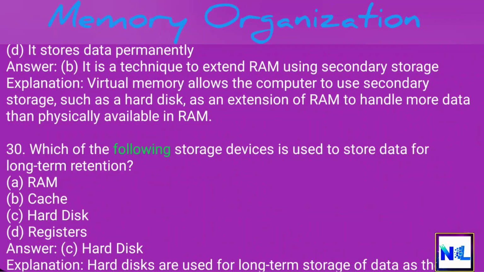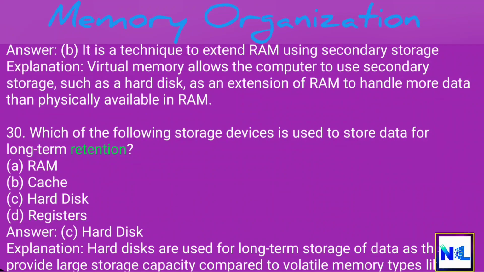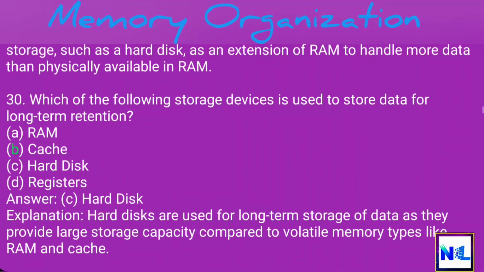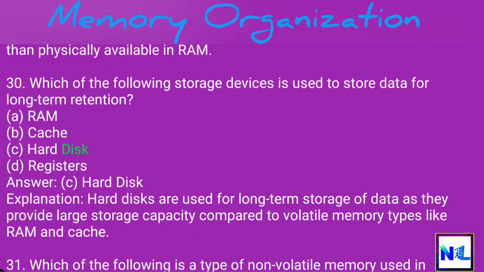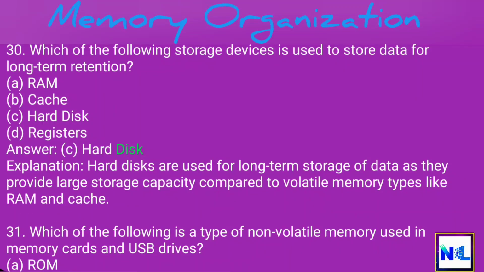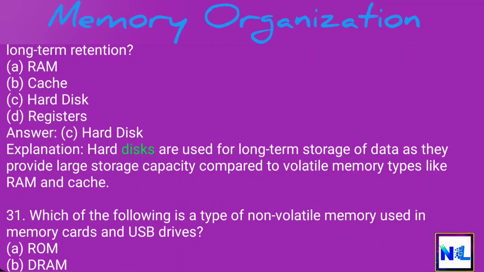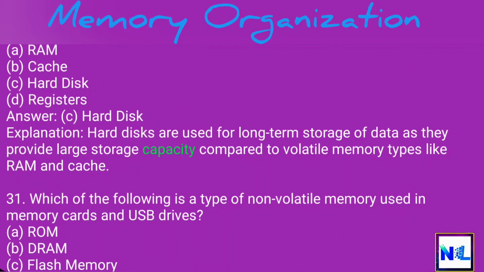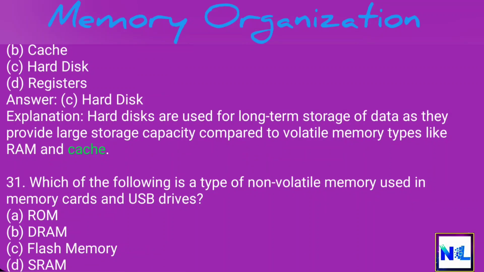30. Which of the following storage devices is used to store data for long-term retention? A. RAM. B. Cache. C. Hard disk. D. Registers. Answer: C. Hard disk. Explanation: Hard disks are used for long-term storage of data as they provide large storage capacity compared to volatile memory types like RAM and cache.